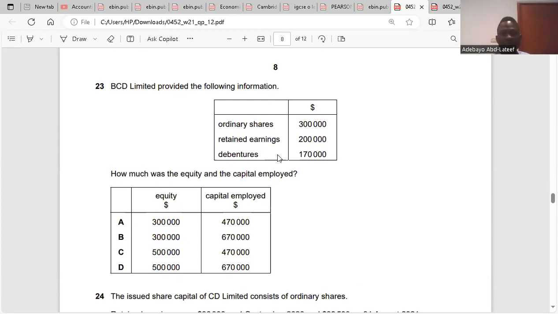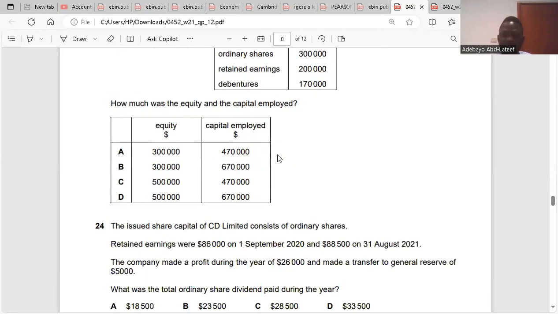BCD Limited provided the following information: ordinary shares, retained earnings, and debentures. How much was the equity and the capital employed? Equity is ordinary shares plus retained earnings. Capital employed is ordinary shares plus retained earnings plus any long-term liabilities, like debentures. So all these things are part of our capital employed. Do you get it? Yes. So equity is just the ordinary shares and retained earnings, which is 500,000.